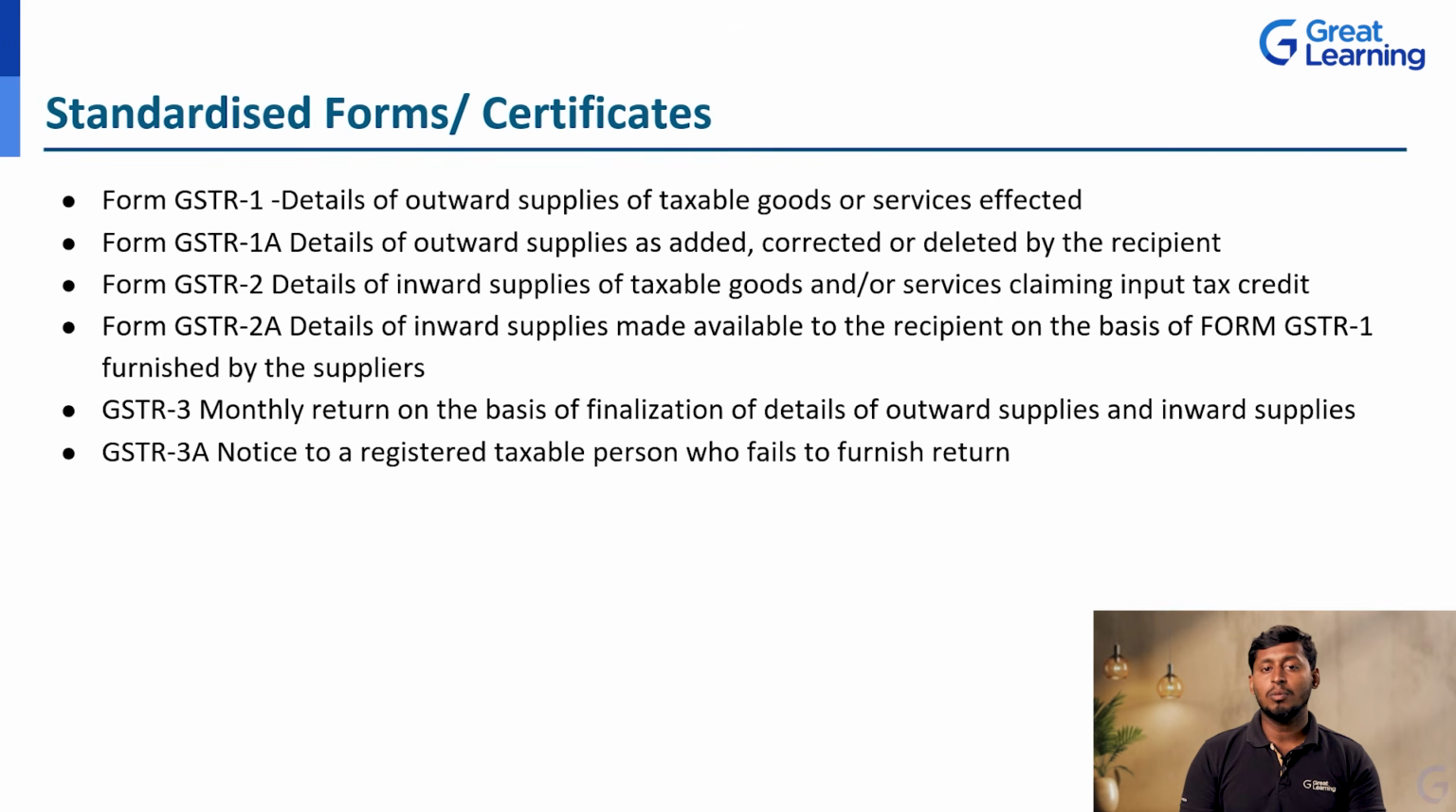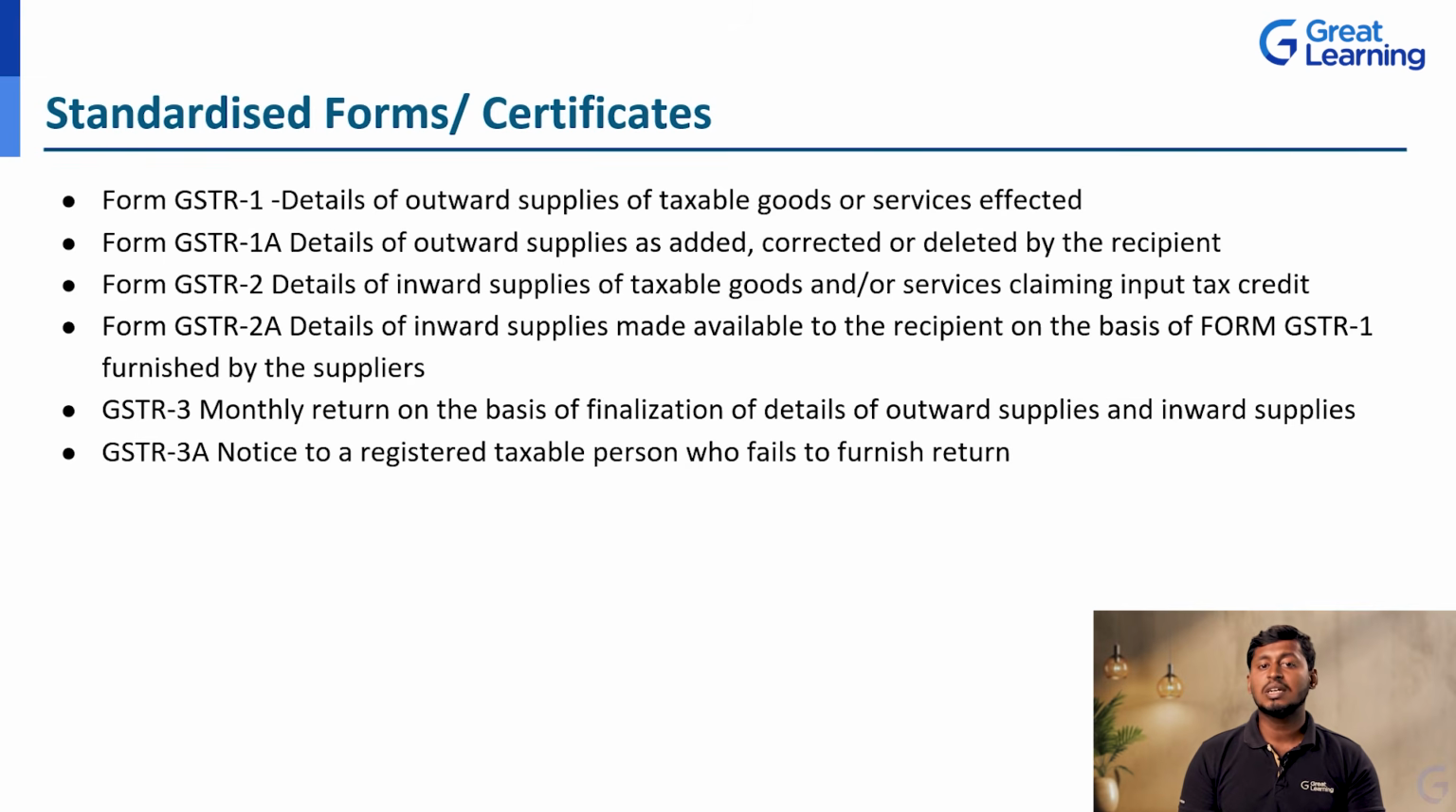Standardized forms start from GSTR 1. This is one form, with details of outward supply of taxable goods or services effected. From this GSTR 1 filing, we get the outward supply of taxable goods and services. Next, we have GSTR 1A, with details of outward supply as added, corrected or deleted by the recipient. So if anything is added or corrected, or if it is deleted from the portal, they can claim it in this GSTR 1A.